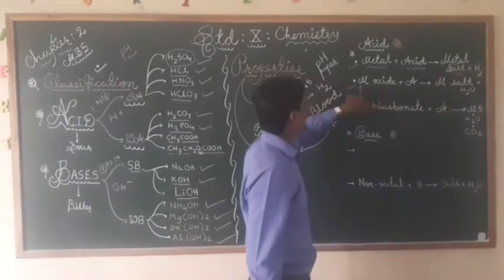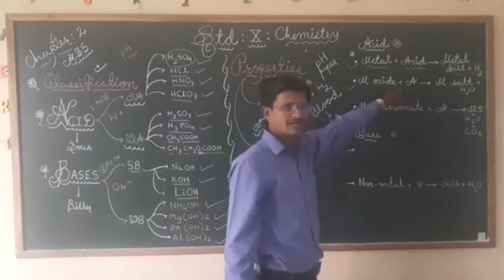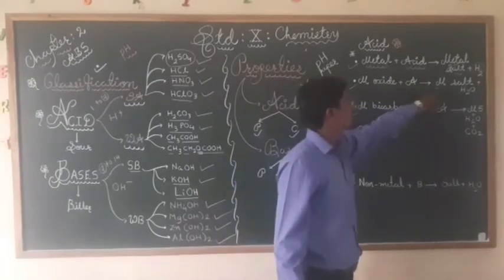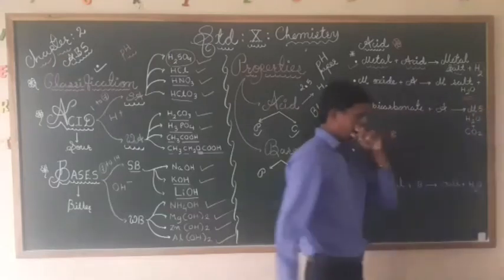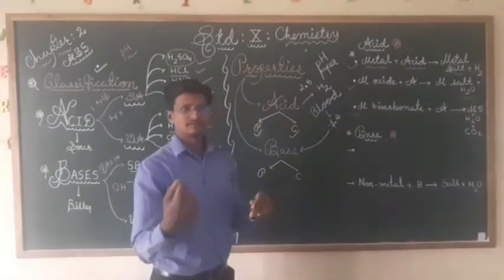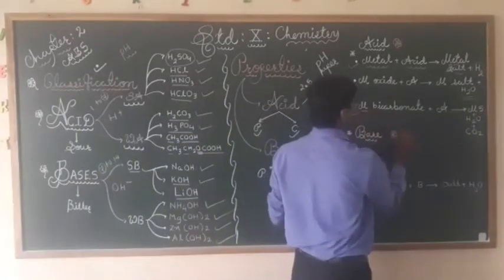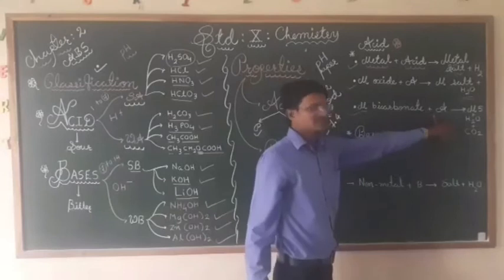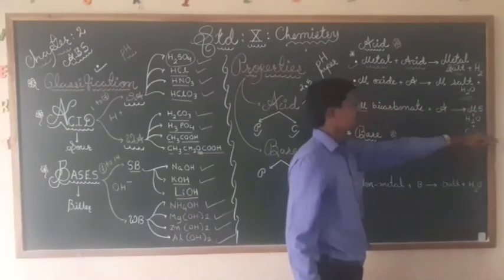Then another: metal oxide reacts with acid, they give us metal salt and H2O. Here H2O will be liberated, we get it as a product. Then next is metal bicarbonate reacts with acid, it will give us metal salt plus H2O plus CO2.